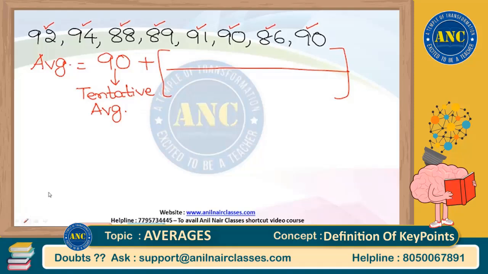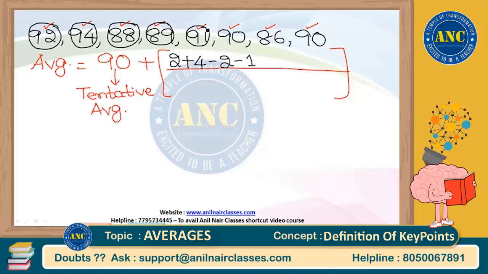Now if I assume the average as 90, the first number is 92. 92 is how much more than 90? 92 is 2 more than 90. Write down 2. The second number is 94, which is 4 more than 90. Write down 4. Next is 88, which is 2 less than 90, so minus 2. 89 is 1 less than 90, so minus 1. 91 is 1 more than 90, so plus 1. 90 is 0 more than 90, so 0. 86 is 4 less than 90, so minus 4. 90 is 0 more than 90, so 0. Whole thing divided by how many terms?